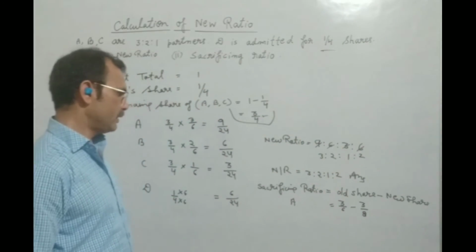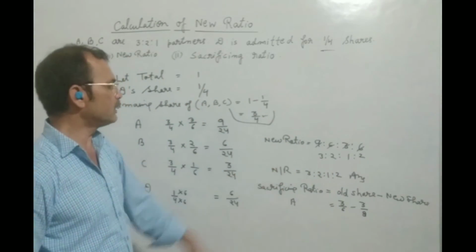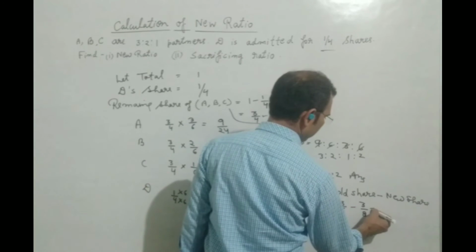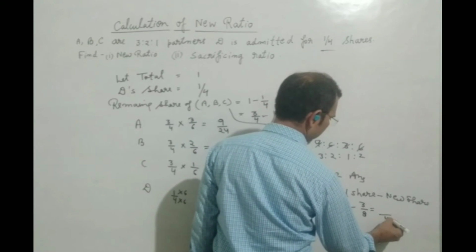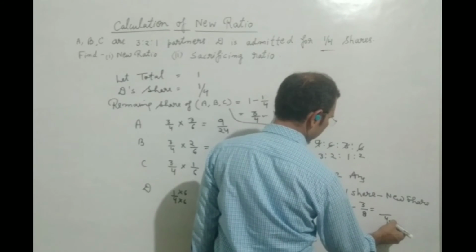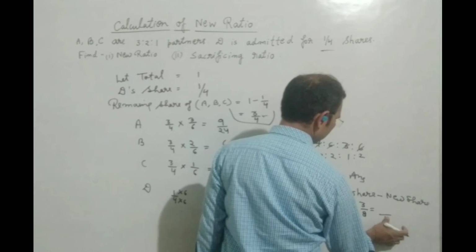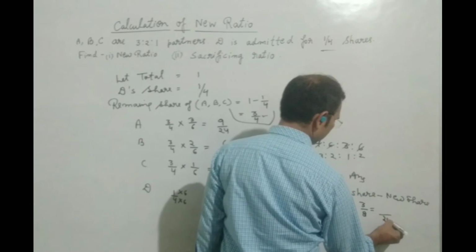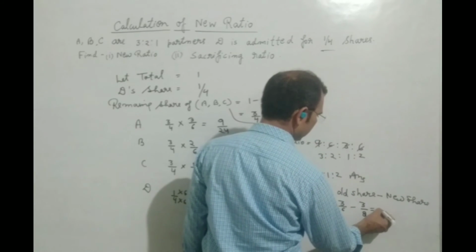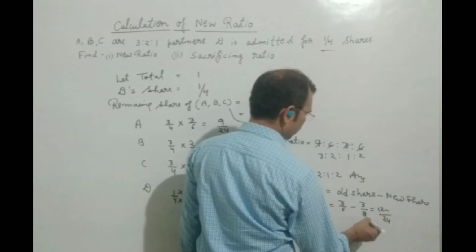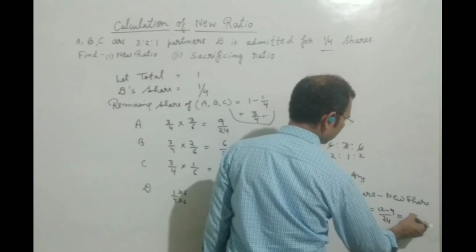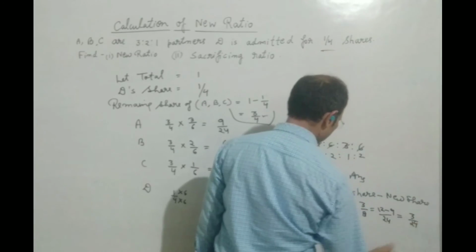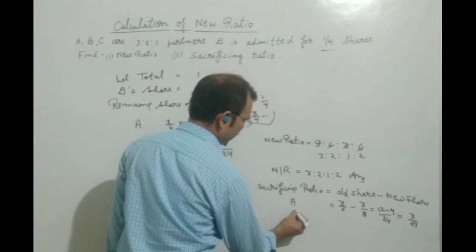In this way, we will write here and we will solve. 3 by 24 will come. In the same way, we will find